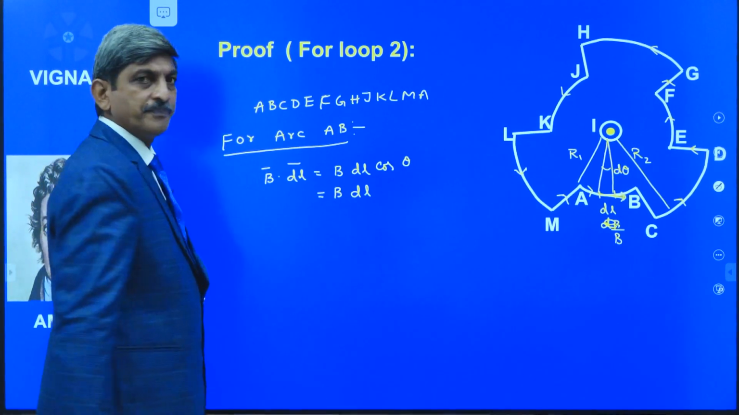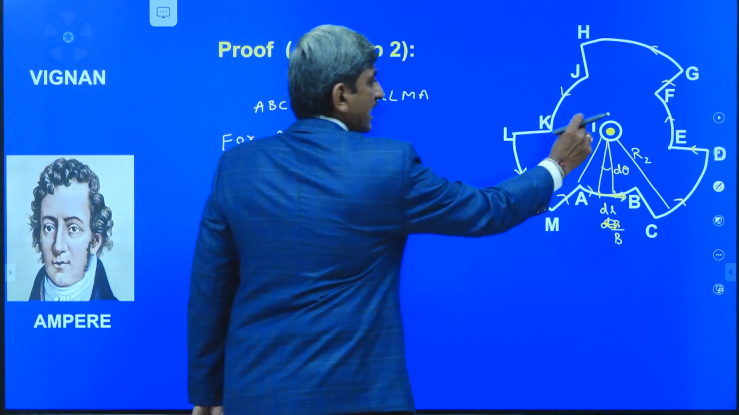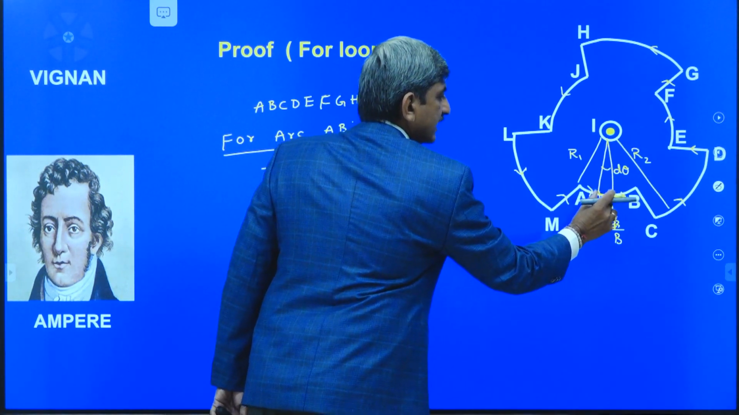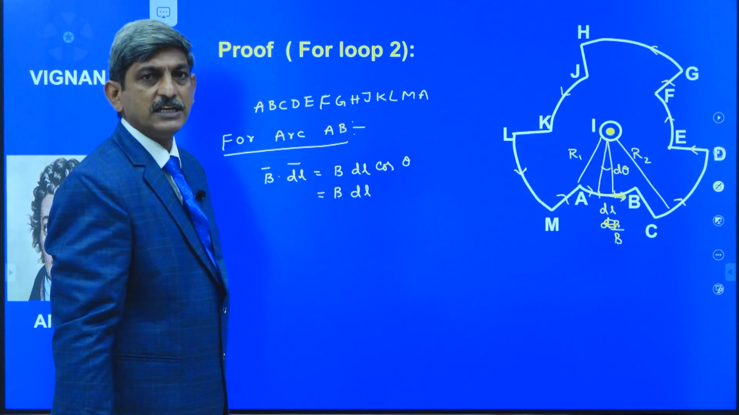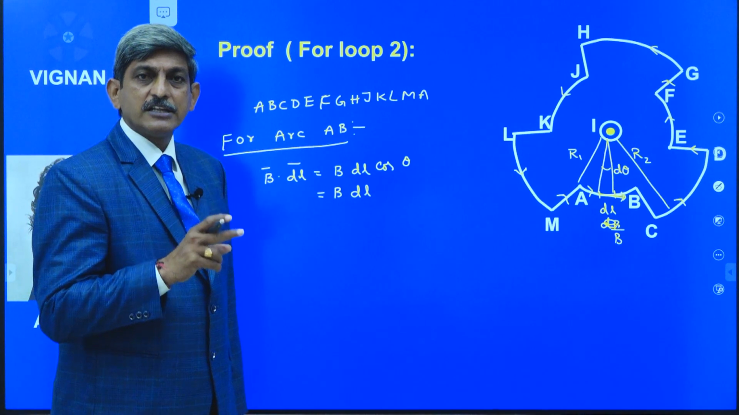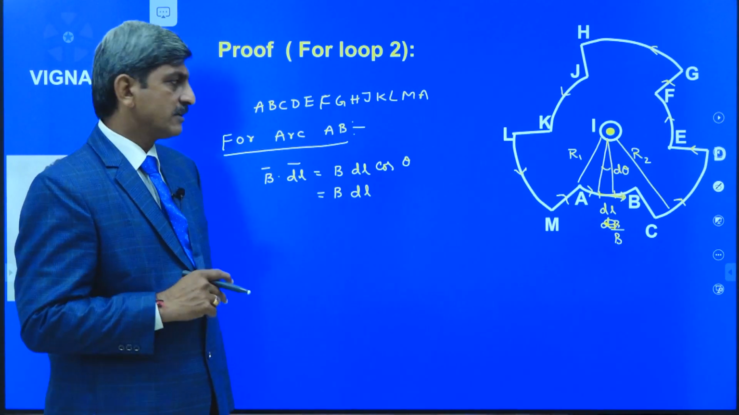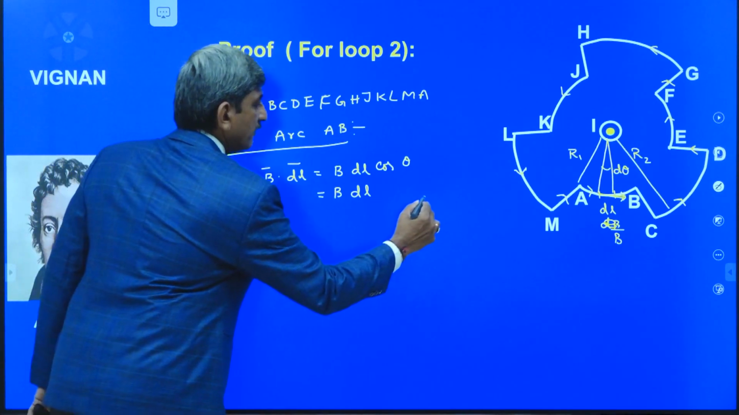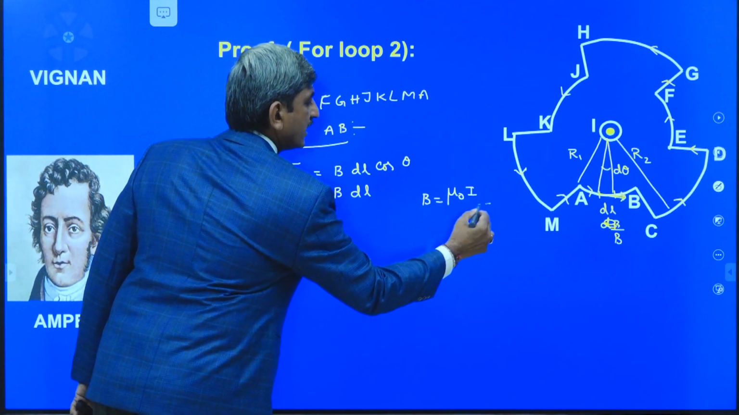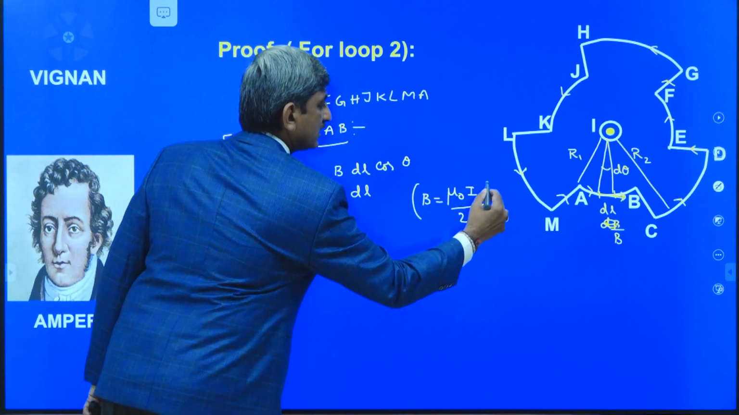What is this B? B is the magnetic field produced by the current carrying wire at a distance of R1, that means at the position of the element of length dl. By using the Biot-Savart law, we already derived the equation for the magnetic induction due to a long straight wire at a distance. From that equation we can write B is equal to mu naught I divided by 2 pi d. This is the formula.